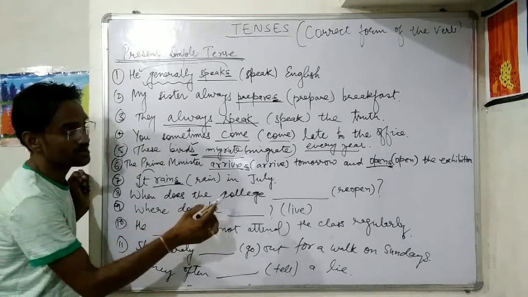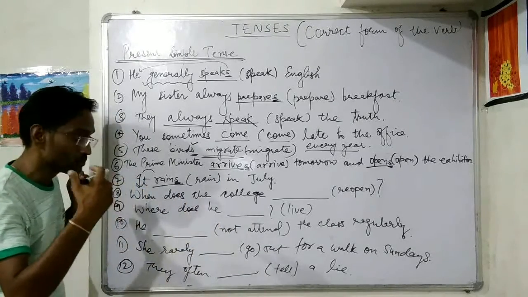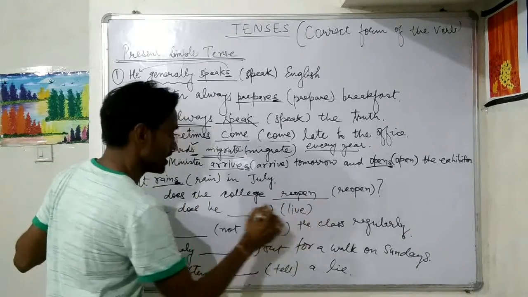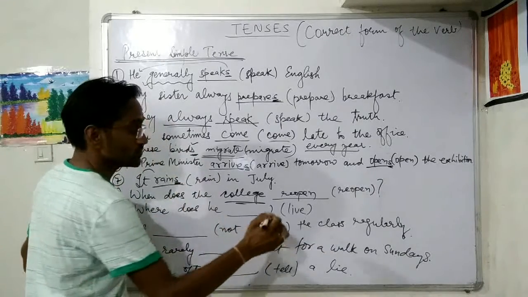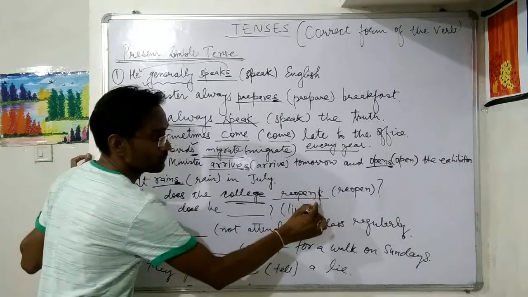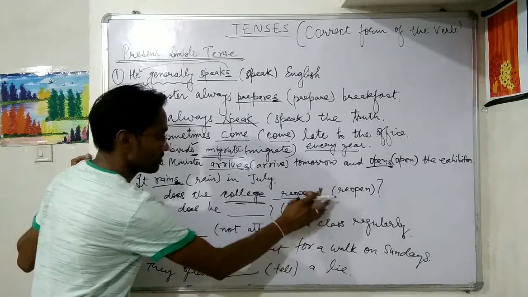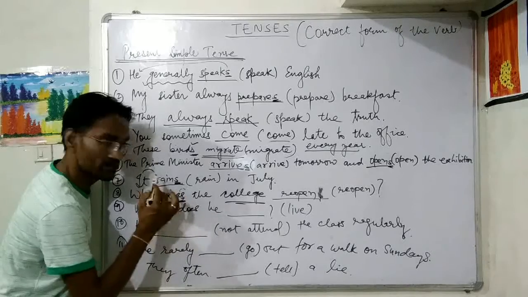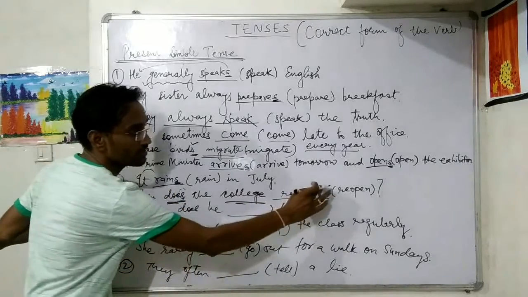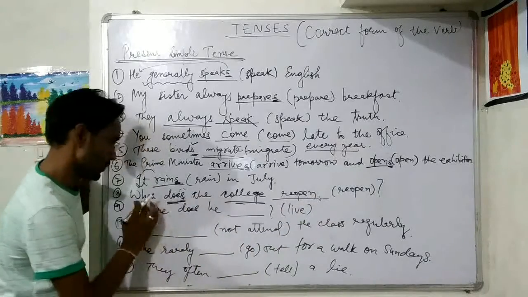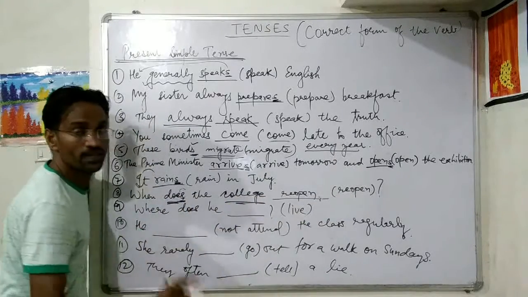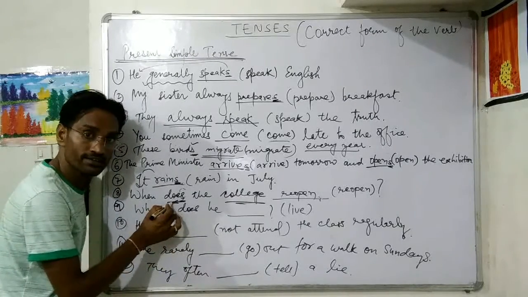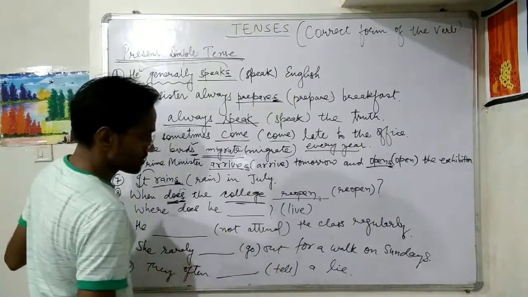When does the college reopen? College कब खुलता है? See, reopen. Now see, college is a singular noun, so you can add s, reopens, but you will not do this. Why? Because this is the question does. When does, this es is already here, so here we will use only the first form of the verb. When does the college reopen and not reopens. Got it? Because does is used here.